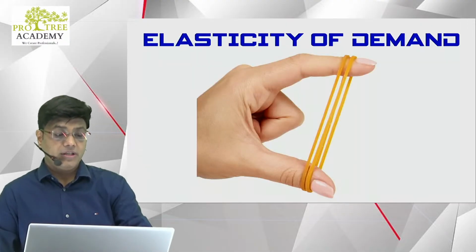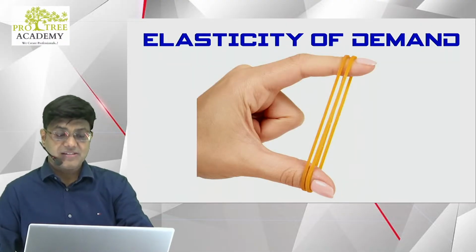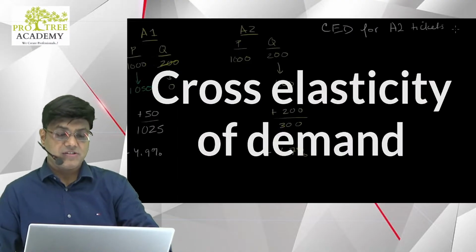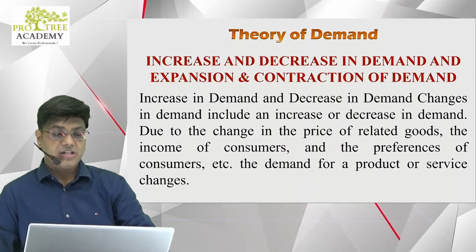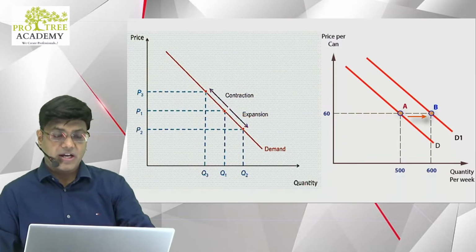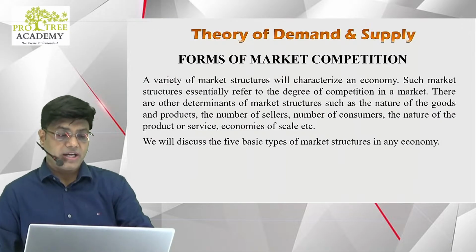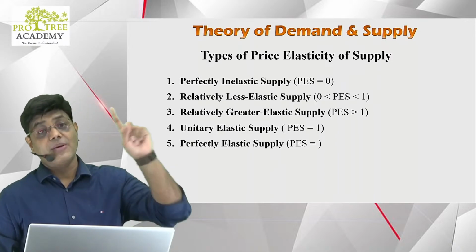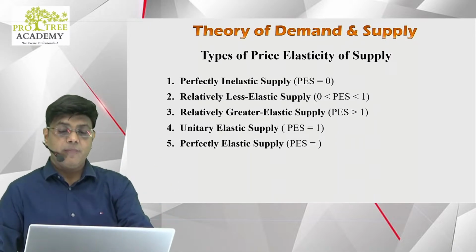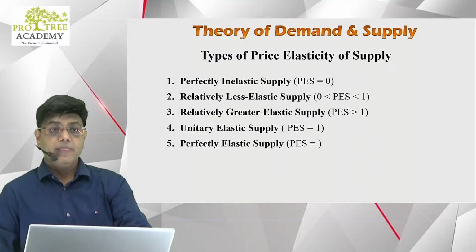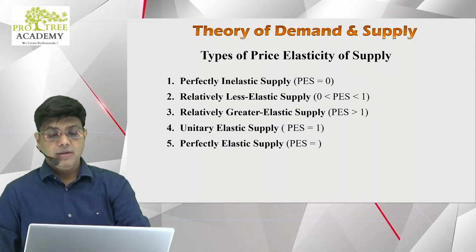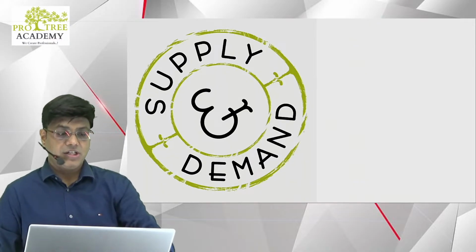We concentrated on elasticity of demand today. Price elasticity we studied. We studied income elasticity, and we also studied cross elasticity of demand. In the next lecture, we shall study increase and decrease of demand. We will also study expansion and contraction of demand, some graph work there. Then we'll see forms of market competition, and then we shall see the types of price elasticity of supply. Today we checked out price elasticity of demand. In the next lecture, we shall see price elasticity of supply.